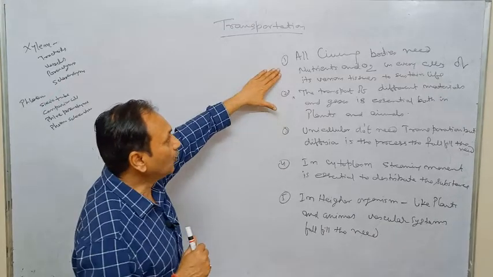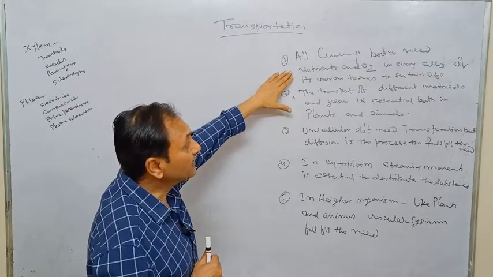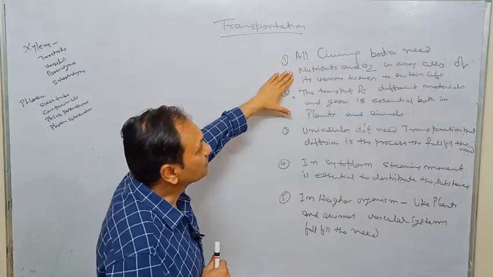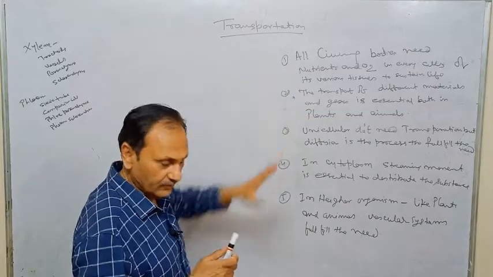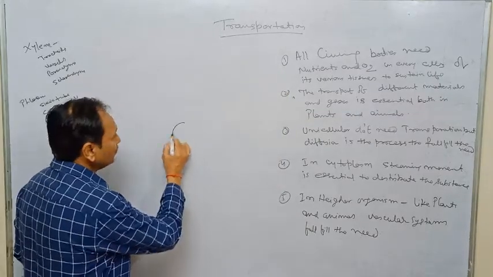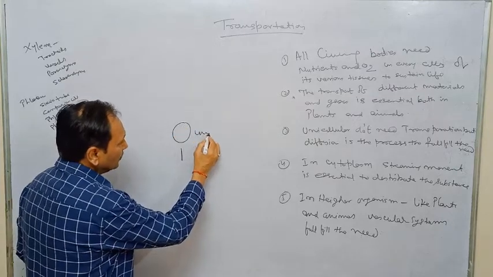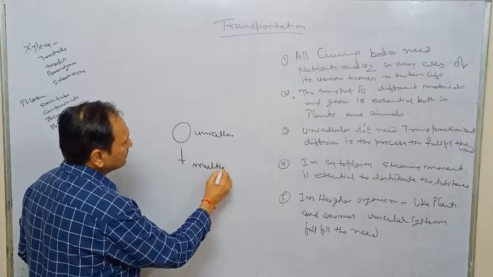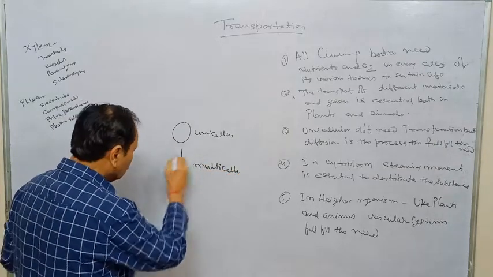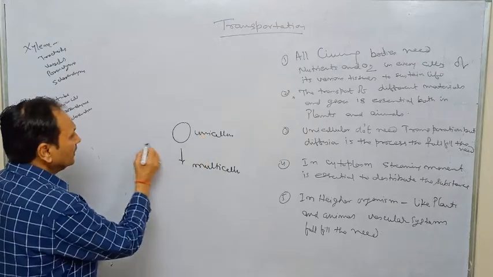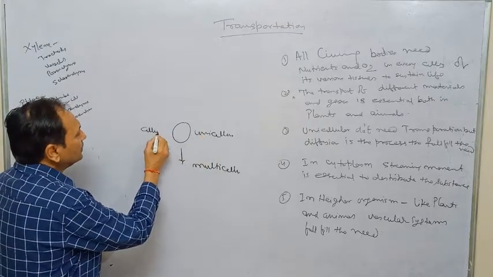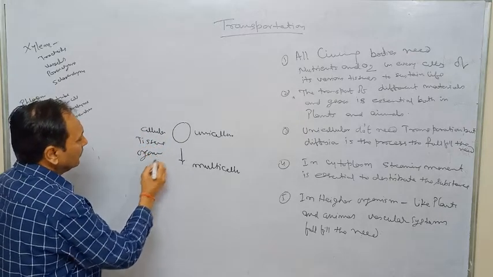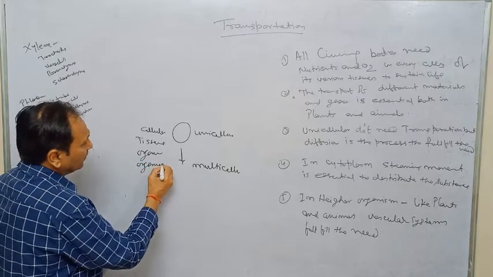Number first, all living bodies need nutrients and oxygen in every cell of the various tissues to sustain life. As you know, individuals range from unicellular to multicellular. Through this unicellular to multicellular, it is called cellular level, tissue level, organ level, and organism level.